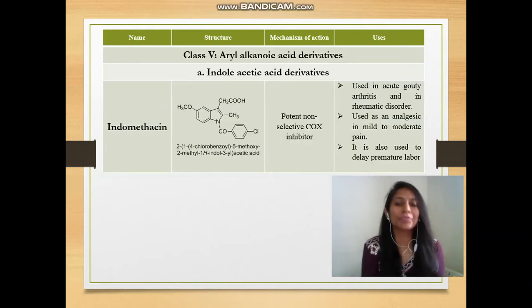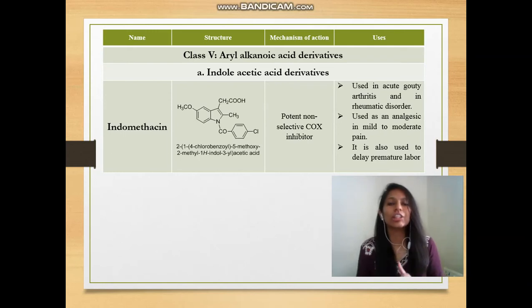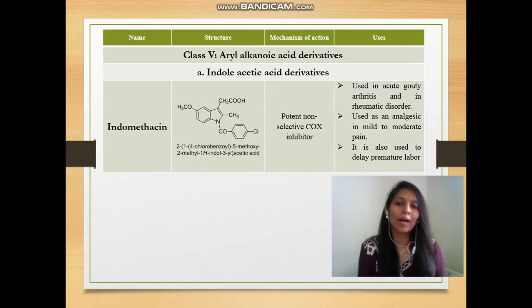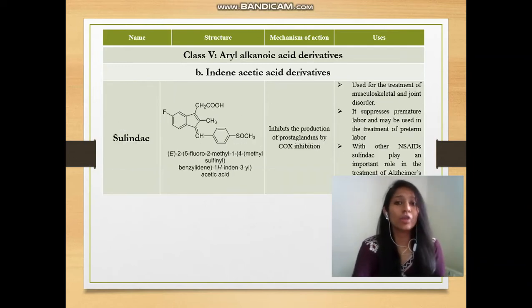Next we have class 5, aryl alkanoic acid derivatives. In that we have a subclassification, indole acetic acid derivatives. The drug is indomethacin. It indicates it has an indole ring plus an acetic acid structure in its ring system, right? So in indomethacin, we have the indole ring, the CH2COOH acetic acid group and some other substitutions. This is also a non-selective COX inhibitor, and it is widely used in arthritis.